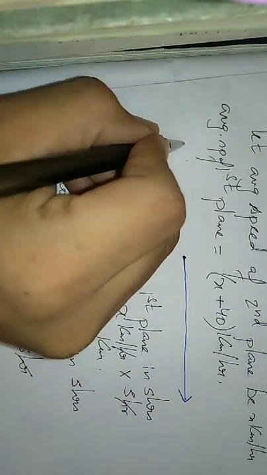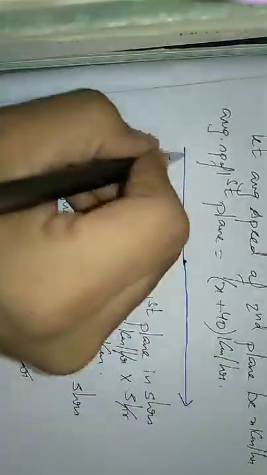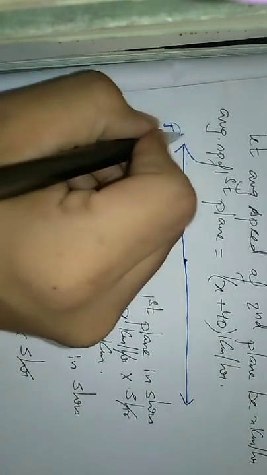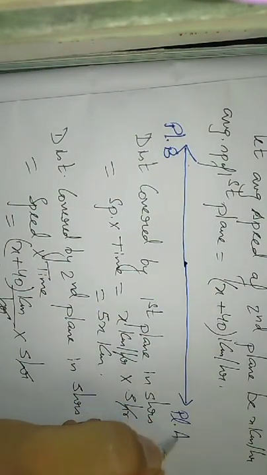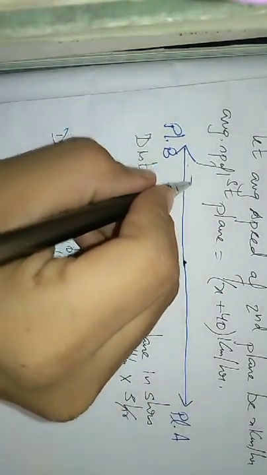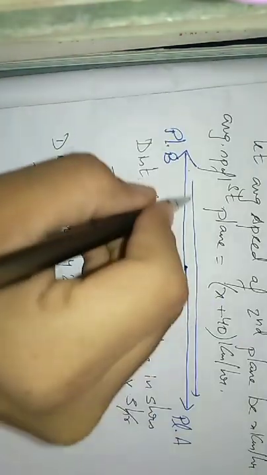So one plane flew over here, the other plane flew over here, plane B, plane A. So after 5 hours, this distance is 3400 kilometer. So the distance traveled by both of them, if we add, so that will be 3400 kilometer.